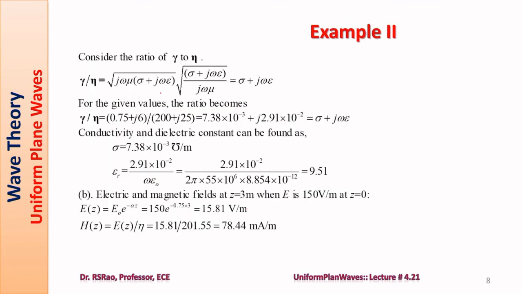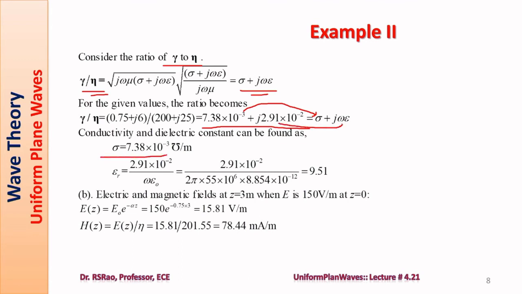To find the remaining two constitutive parameters, consider the ratio gamma by eta. It is sigma plus j omega epsilon. Values are given, so you divide the gamma value by the eta value. It results in 7.38 into 10 power minus 3 plus j 2.91 into 10 power minus 2. The real part can be equated directly to sigma, and the imaginary part to omega epsilon.